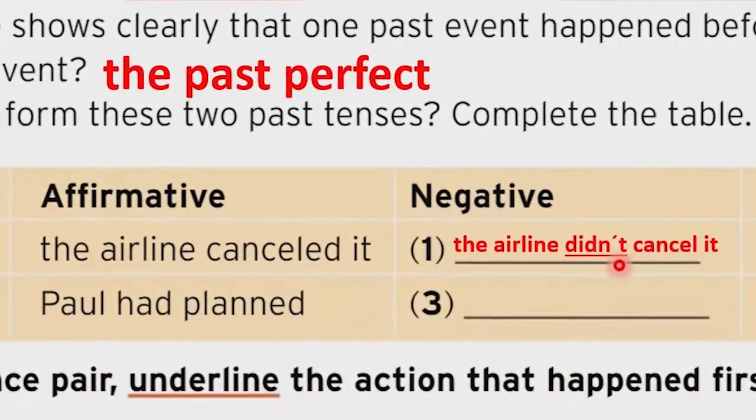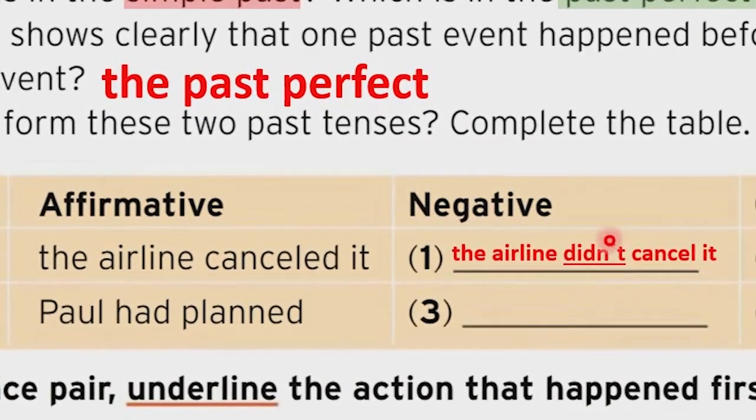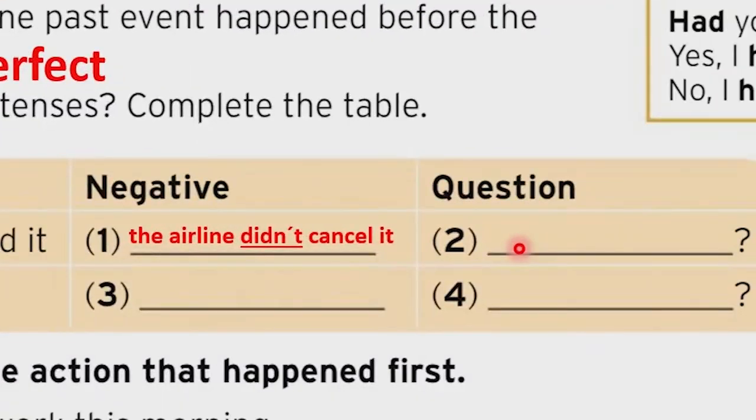All right. As you can see, cancel is in base form because we already have didn't in past. And something similar happens in question. You're gonna start with the auxiliary did, so that you have did the airline cancel it? Again, cancel is in base form because we have the auxiliary did.